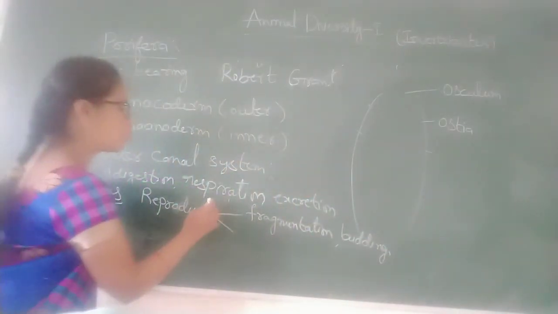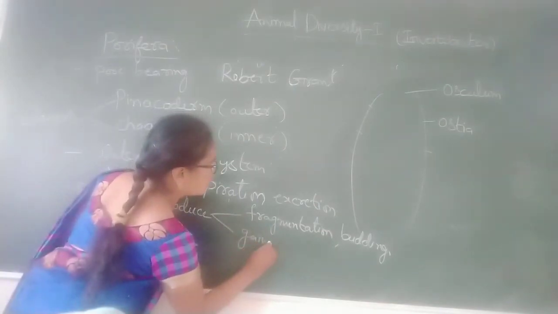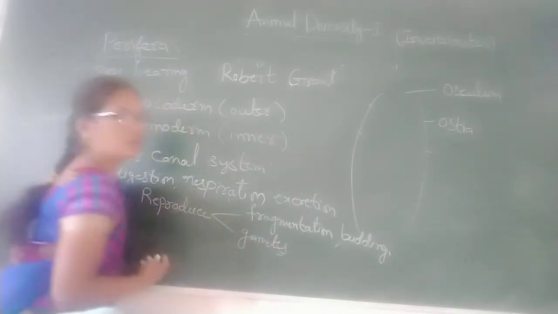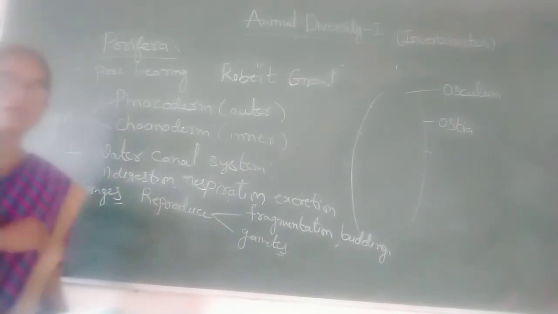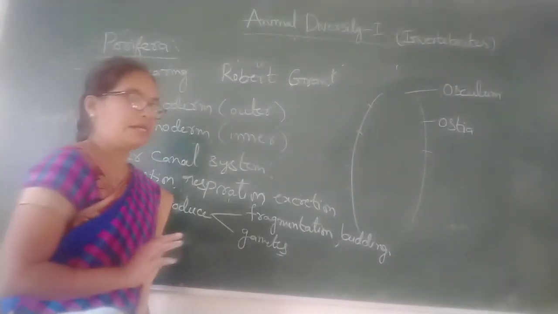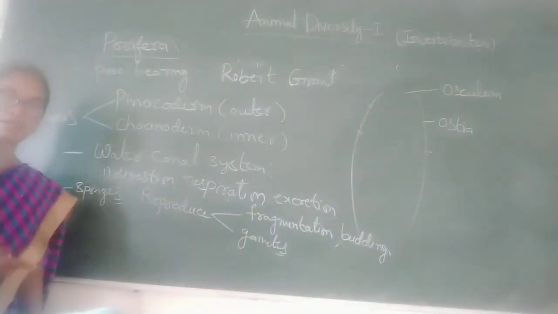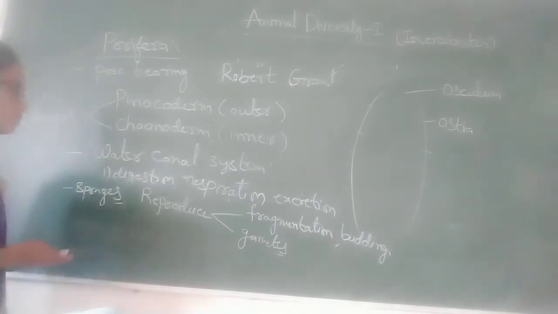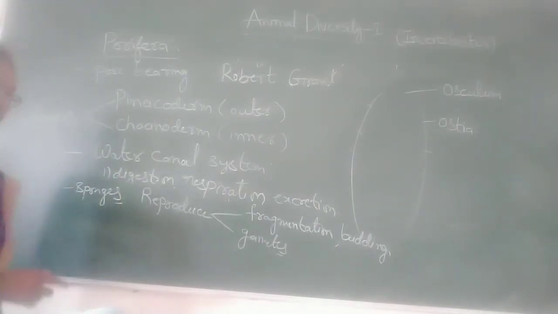Sexual reproduction is by producing gametes. The development is indirect or direct. Indirect means they contain larval stages; direct means they do not. In them, the development is indirect.